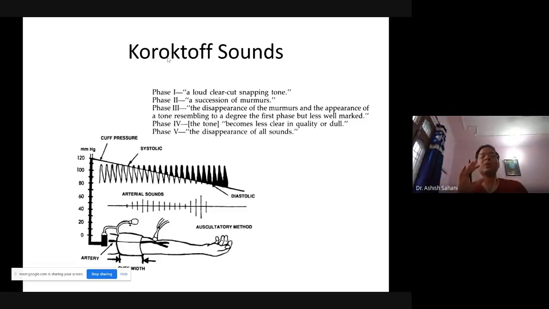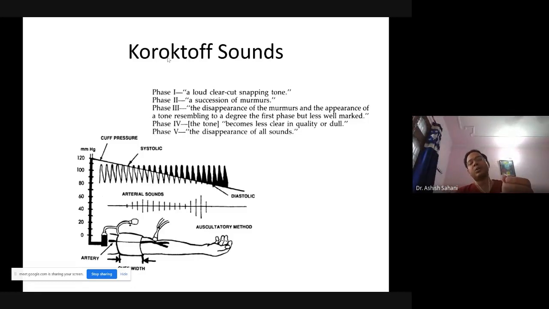So you take your cuff pressure by using that manual air pump to above 120 millimeters of mercury, and after that you slowly start reducing the pressure, and then you will be able to hear the Korotkoff sounds, which are a 5-phased sound, which you start hearing as soon as you hit the systolic pressure. As soon as you hit the systolic pressure, you will first hear a loud and clear snapping tone in phase 1. After that, as you reduce the pressure, the sounds will start going down.